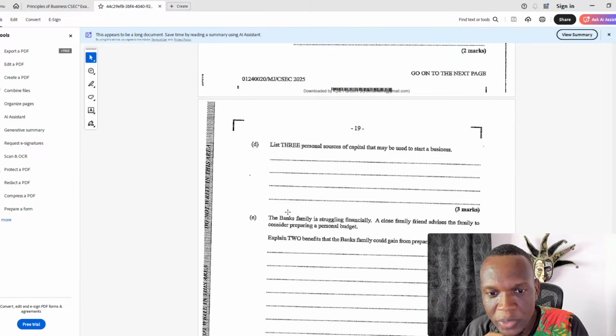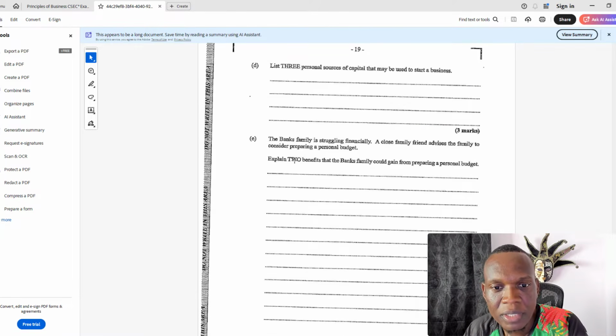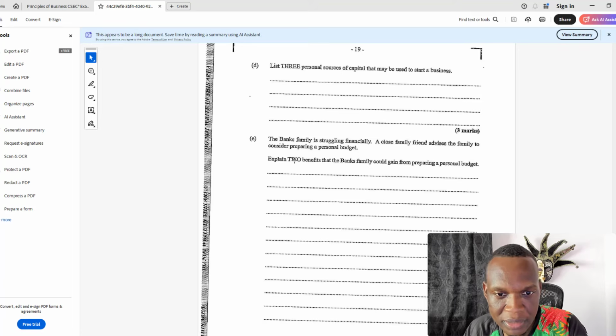All right, the next question here. That's 3 marks for those simple explanations. Last part of the question. The Banks family is struggling. They said the Banks family. I would assume they mean Banks is their last name, right? But I guess they're playing with the words here.